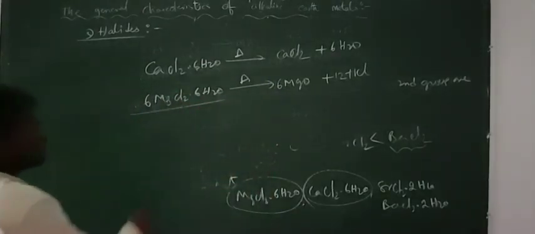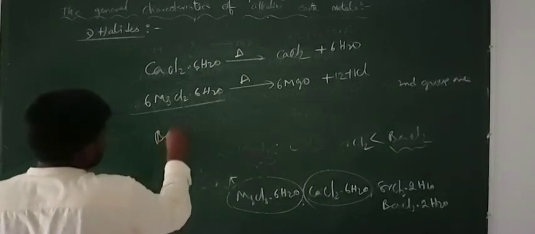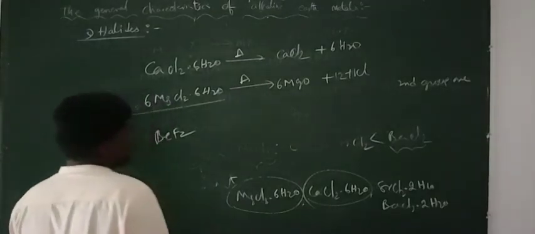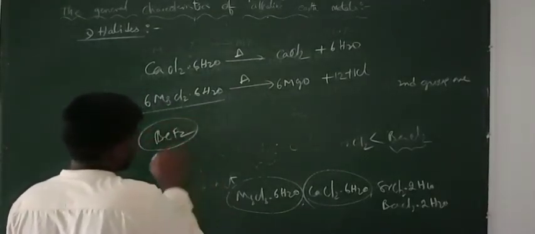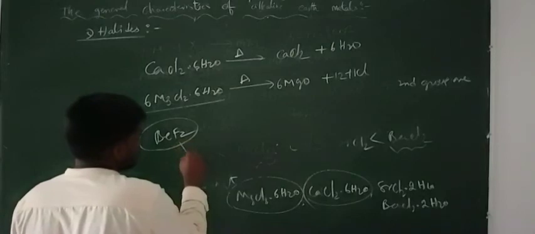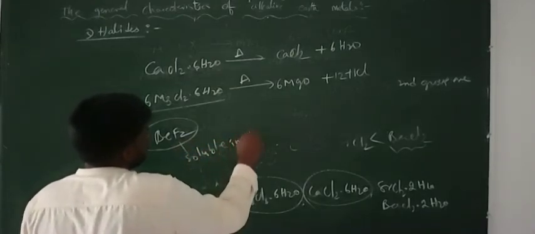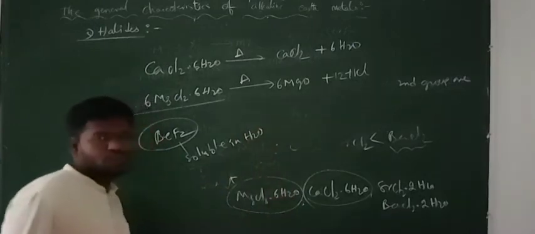So right, and next one, this BeF2. This one is covalent in nature, even though this is highly soluble in water. Generally covalent compounds won't be soluble.